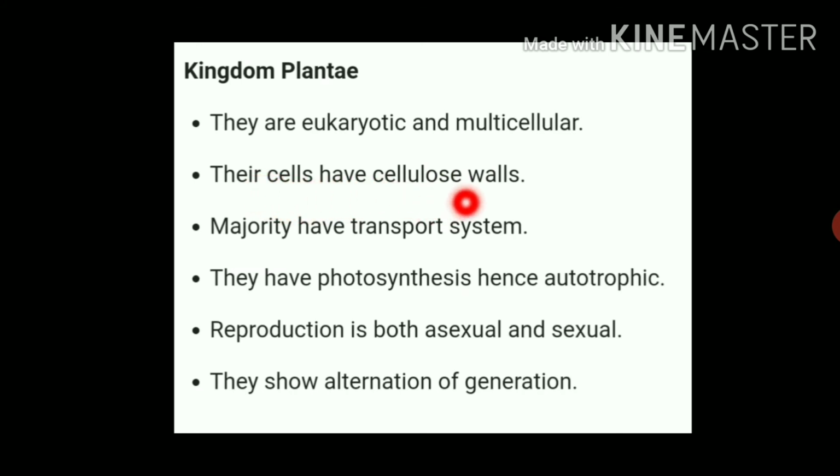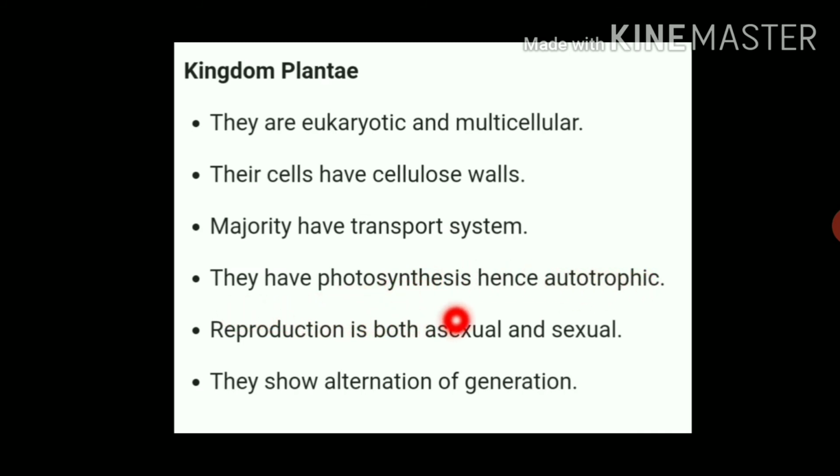Their cell wall is made of cellulose. The majority have transport systems, means they have conducting tissue like xylem and phloem. They perform photosynthesis, means chlorophyll or plastid is present in the cells of kingdom Plantae, hence they are autotrophic.